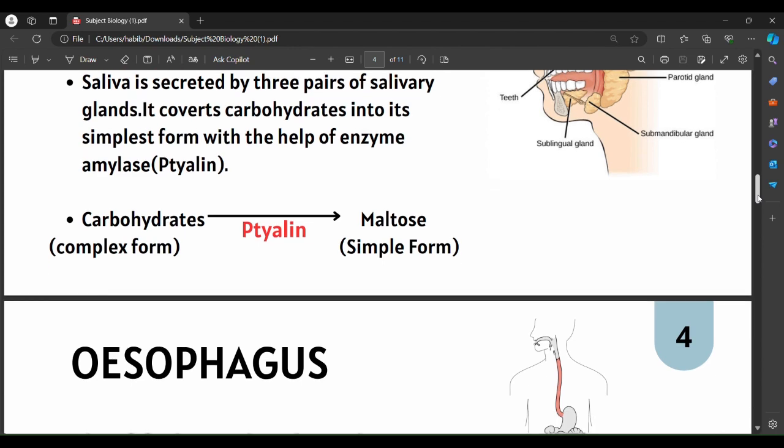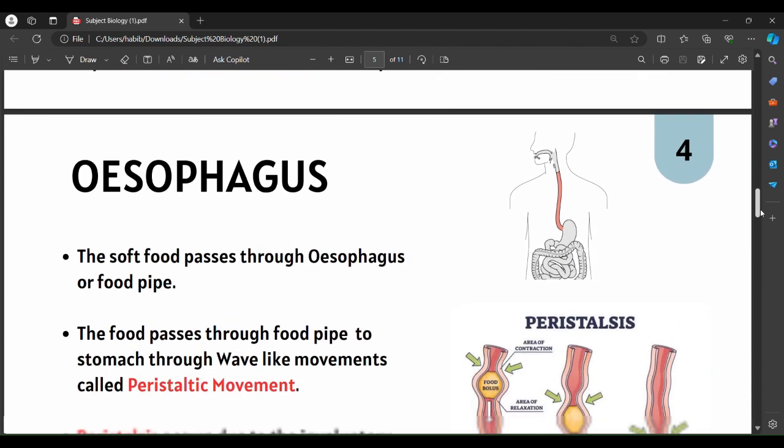The next part is the esophagus. Before we understand the esophagus, as you can see, there is a funnel-shaped tube here. It is nothing but the pharynx. Pharynx serves as a common pathway for the respiratory system and the digestive system. Pharynx is a funnel-shaped structure present just above the esophagus.